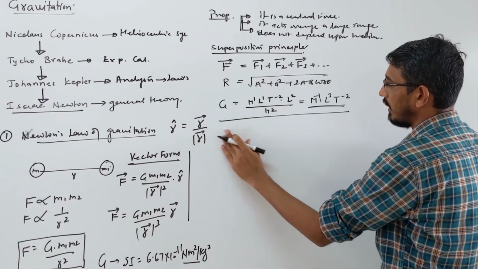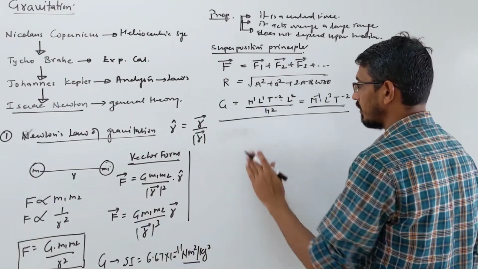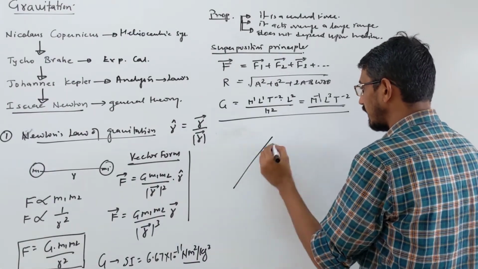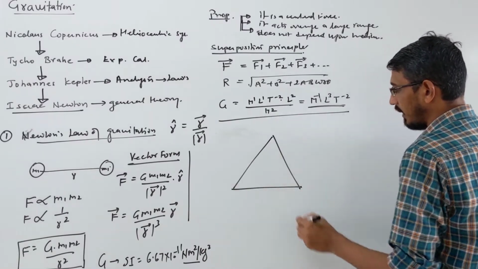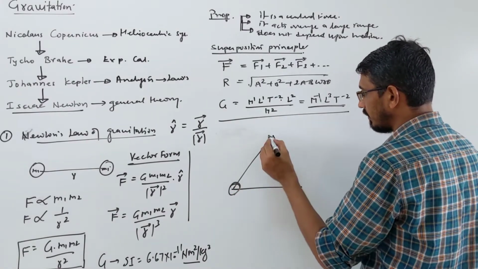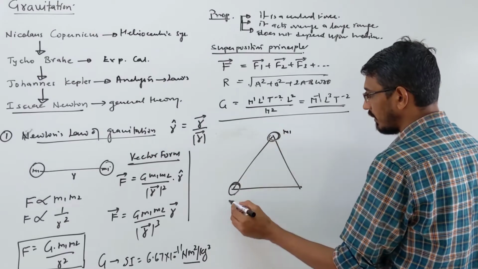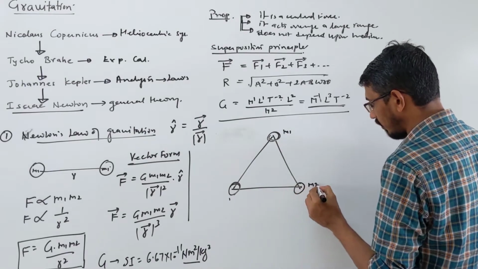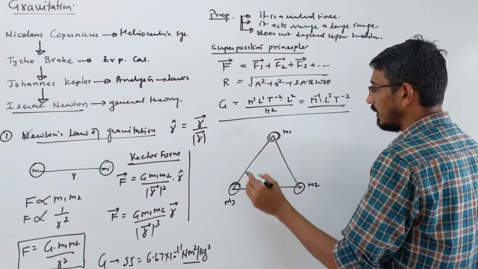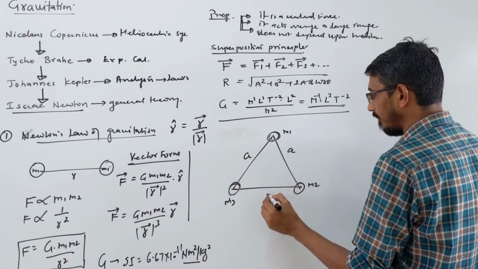Okay, I am not explaining. I will give an example, and I have separate questions for that. Suppose this is a triangle, and I put 3 masses here. This is mass m1, this is m2, this is m3. This is an equilateral triangle of side a, correct?